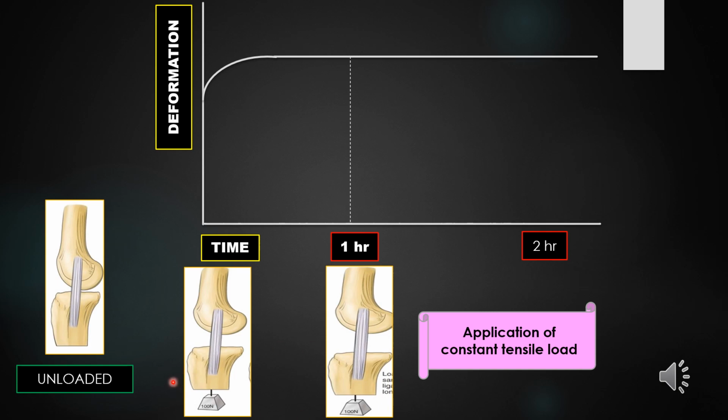Initially you can see the deformation in the ligament is happening rapidly, but after 1 hour this deformation has become stagnant and it will continue even if we apply a constant load on it, and there will be a stage when this constant load will be balanced by the deformation in the ligament, and that will be known as creep in the ligament.